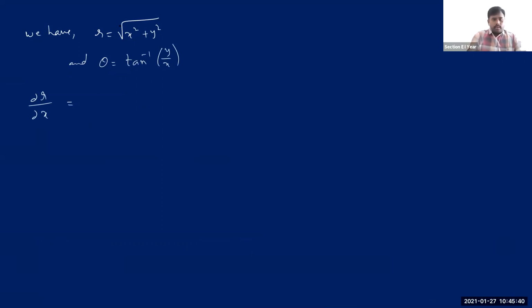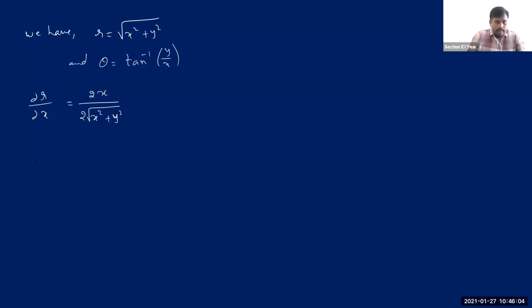It's like root x; when you differentiate root x, as we know, it is 1 by 2 root x. So 1 by 2 times root of x square plus y square. Then we need to differentiate this x square plus y square again with respect to x. So it is 2x. X square differentiation is 2x. Y square differentiation is 0 because we are differentiating with respect to x.